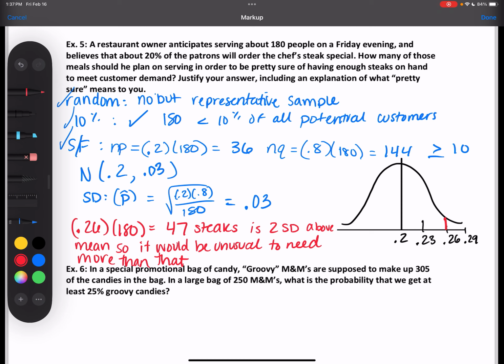So when it says how many of those meals should he plan on serving in order to be pretty sure of having enough steaks, pretty sure is basically just saying 2 standard deviations away. Like, as long as he's within that range, he should be fine.